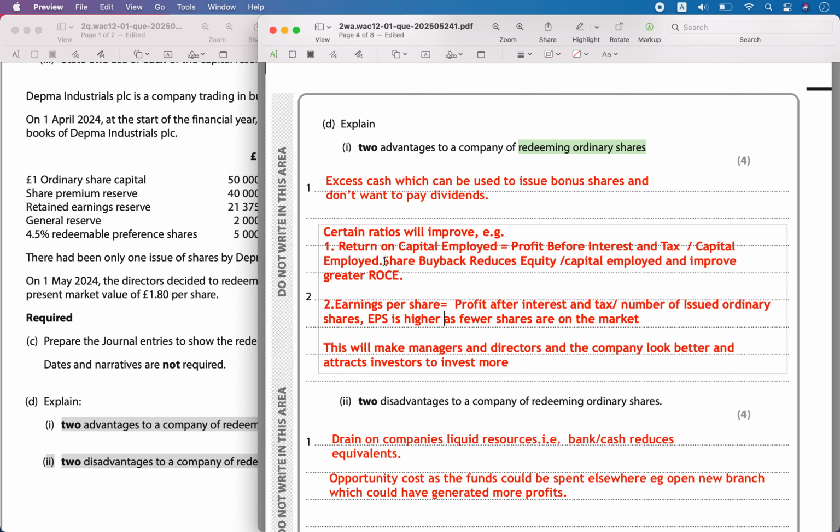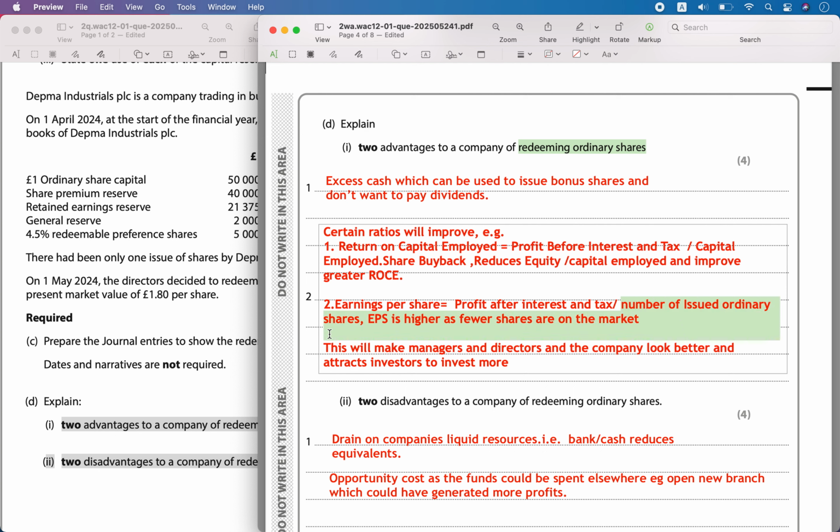So a greater ROCE will happen because of this, because the capital employed reduces, you are buying back the shares, so it is going to reduce the capital employed and improve ROCE.